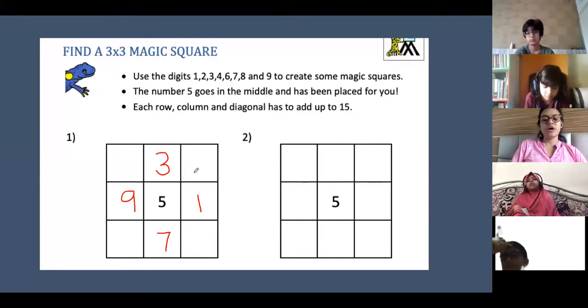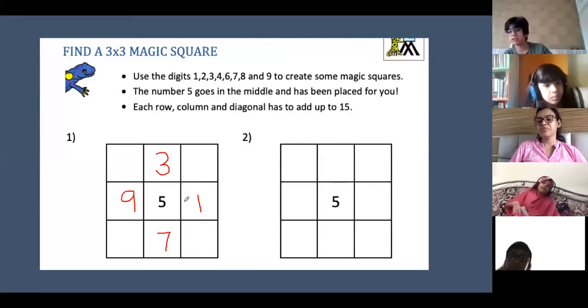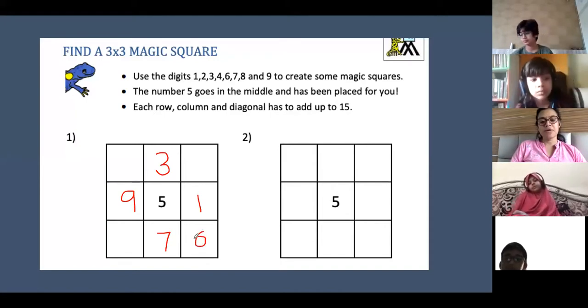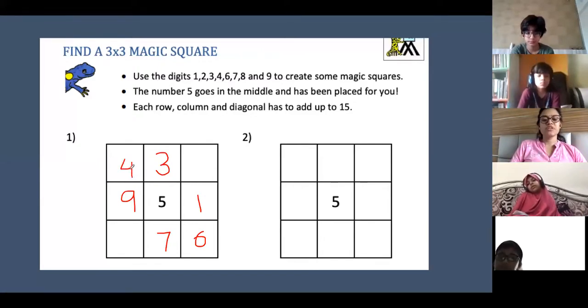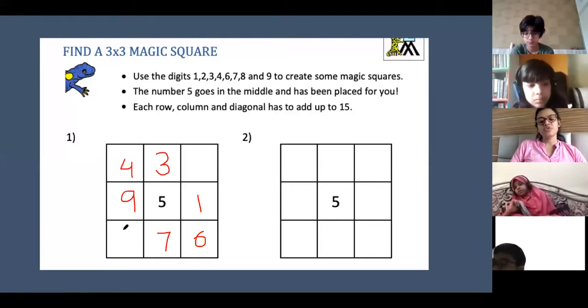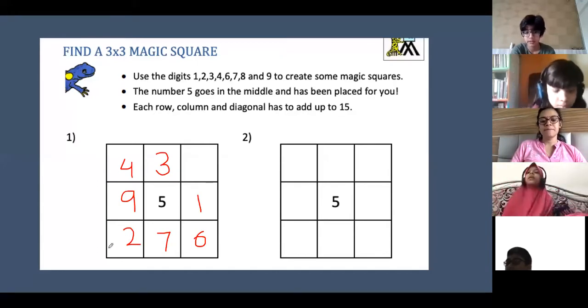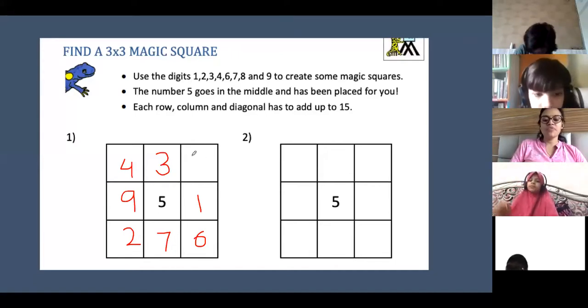I have two other combinations here. Another combination, 7, 3, 9, 1 done. So what are the combinations? Ma'am, 6 and 4. So 6 I will write over here and 4 I will write over here, right? Yes. Okay, now what is left? 9 plus 1 is 10, plus 3 is 13, and 2. Plus 2, is it 15? Just check here. Yes, 2 plus this 7 is 15. Plus 6 is 13, plus 2 is 15. Yes. So what will I write over here?